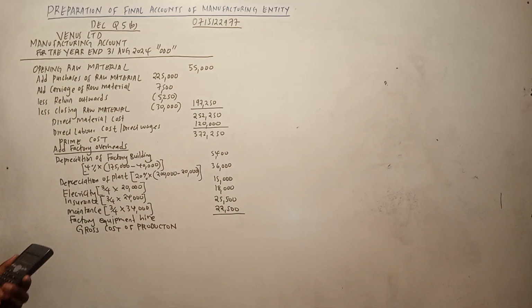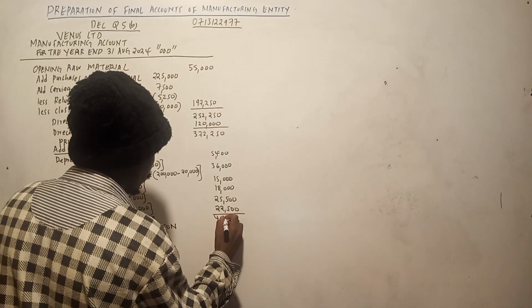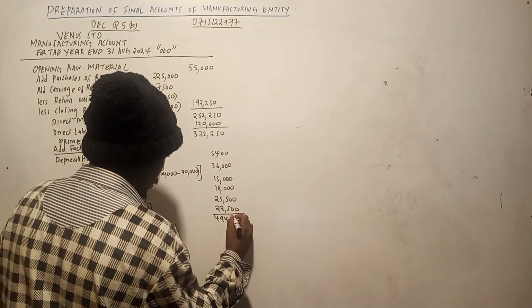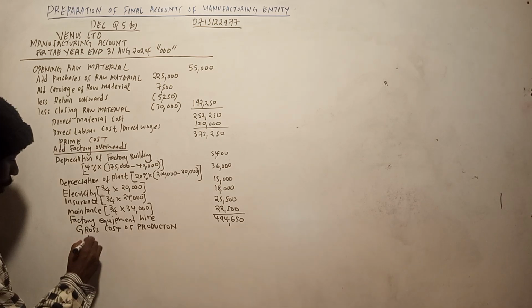So we say 372,250 plus 5,400 plus 36,000 plus 15,000 plus 18,000 plus 25,500 plus 22,500. So that one is 494,650. Then we add opening work in progress.